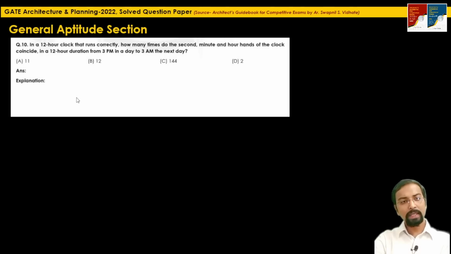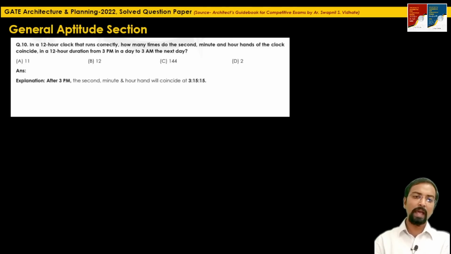Question 10, in a 12-hour clock that runs correctly, how many times do the second, minute and hour hands of the clock coincide in a 12-hour duration from 3 p.m. in a day to 3 a.m. in the next day? Okay. So after 3 p.m., the second, minute and the hour hand will coincide at 3:15:15. That means after 15 minutes, 15 seconds, all the 3 hands will coincide with each other.